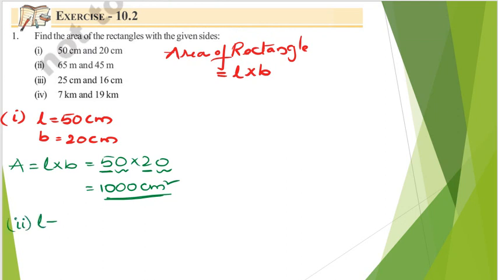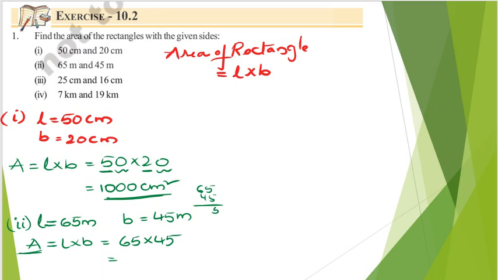So in question number 2, what is length given? Length is given as 65 meters and breadth is given as 45 meters. Now what is area? Area is denoted by A. Area is nothing but length into breadth, which is given by 65 into 45. So what is the value of 65 into 45? So multiply. So what you are going to get? So 65 into 45. So multiply here.